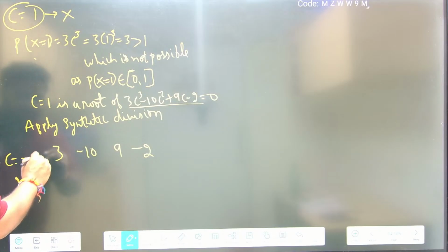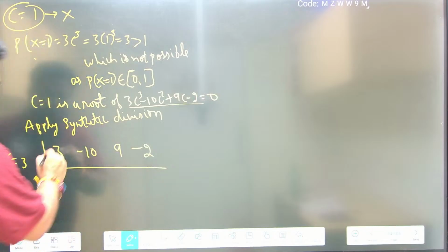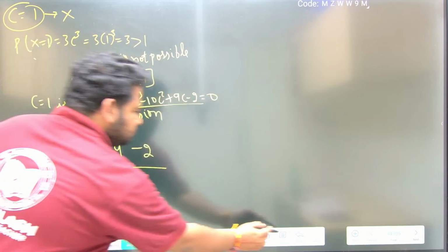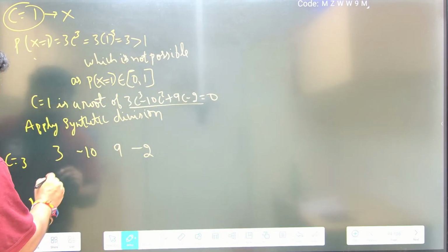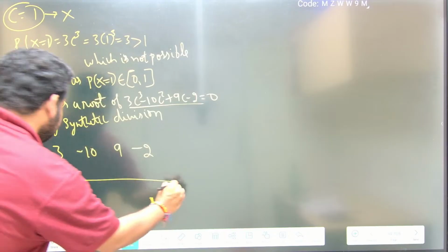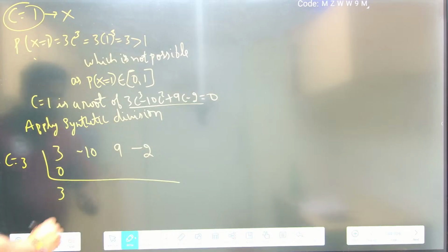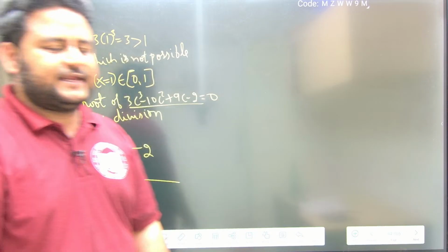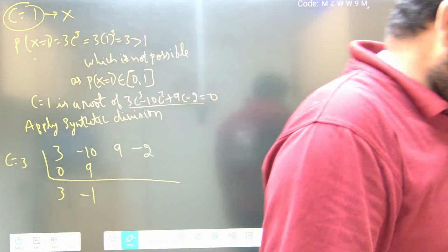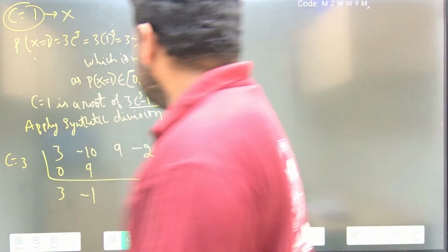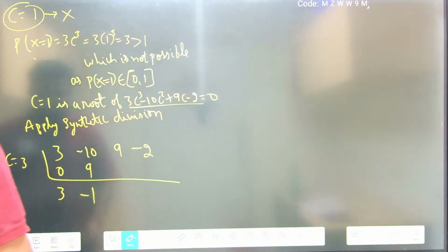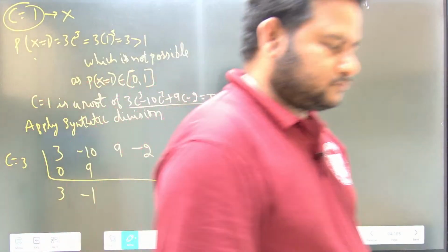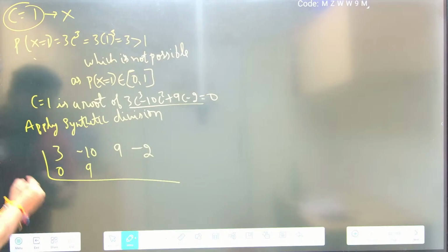Now first what you will do? See here, first you will write it as 0. 3 plus 0 is 3 only. Now what you will do? 3 into 3 is plus 9, it is minus 1. C is equal to 1, so C will be equal to 1.